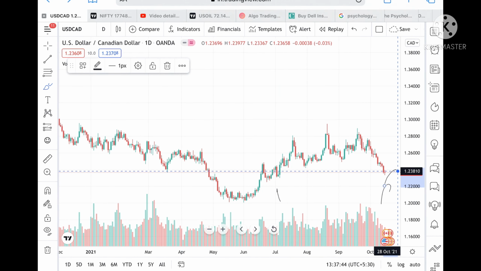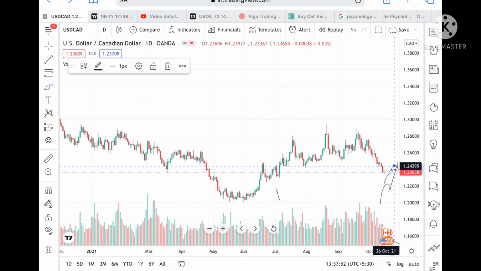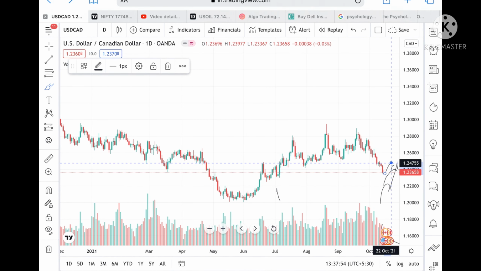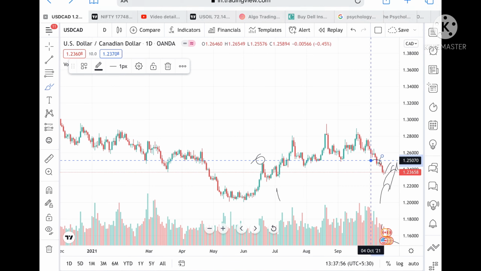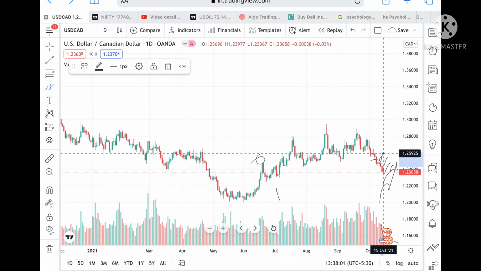Suppose if the price goes above this level, okay, then chances are high it can go and touch a level of 1.23945, and from there we can see it can go and touch a level of 1.24395. Okay, and if the price sustains above this level, then we can see it can cross this level and touch a level of 1.25430, and from there it can go and touch a level of 1.25745.